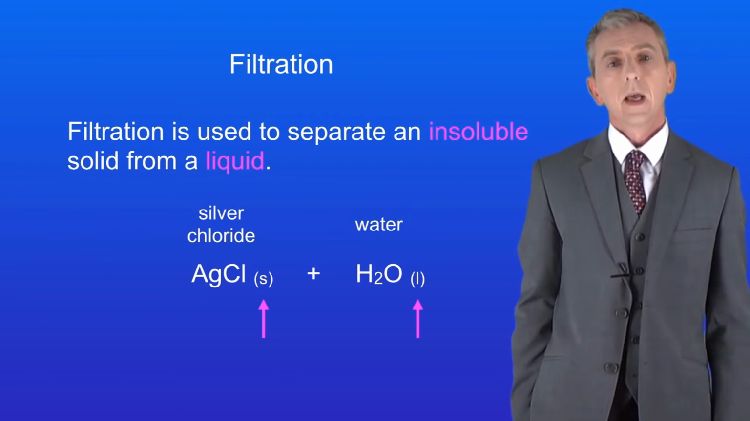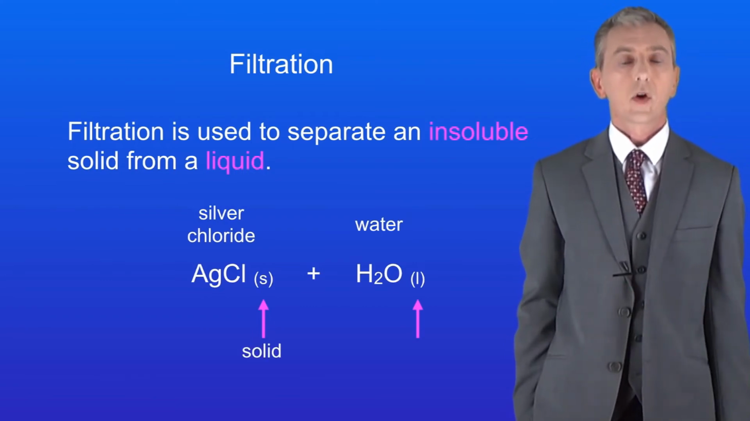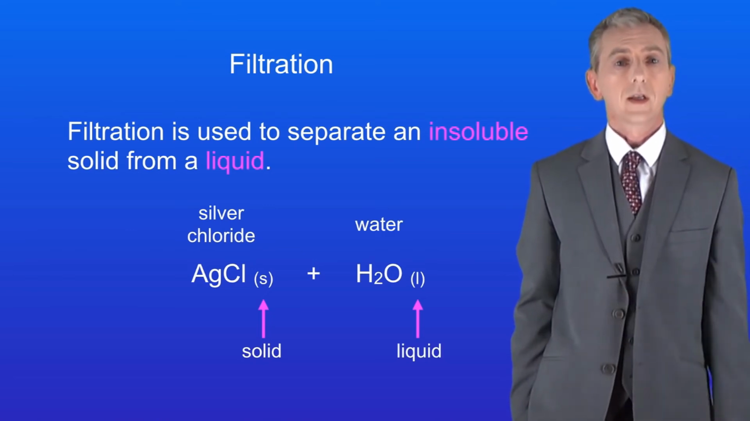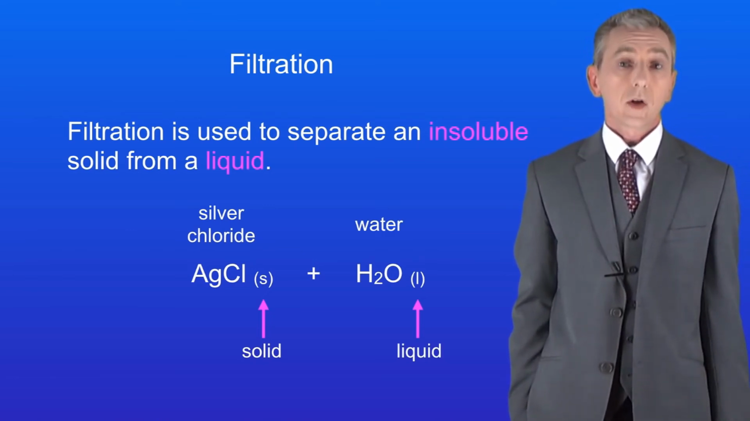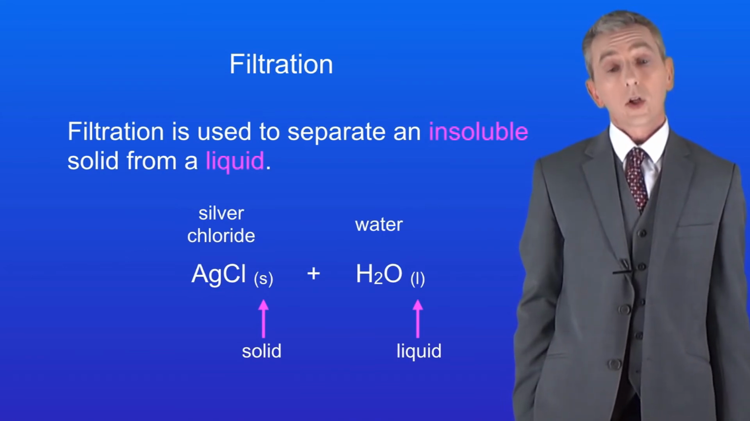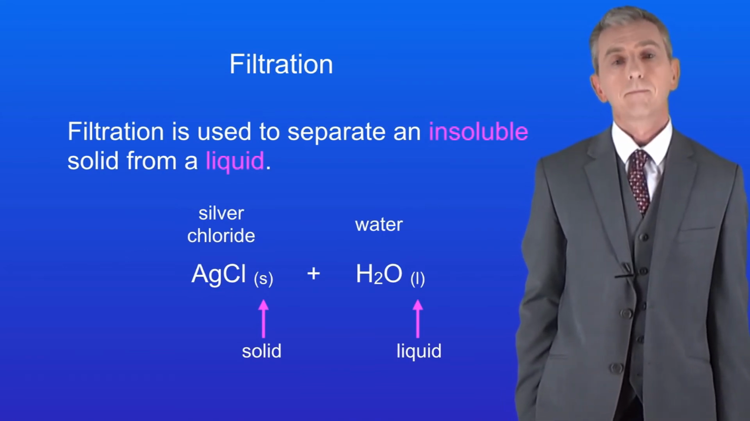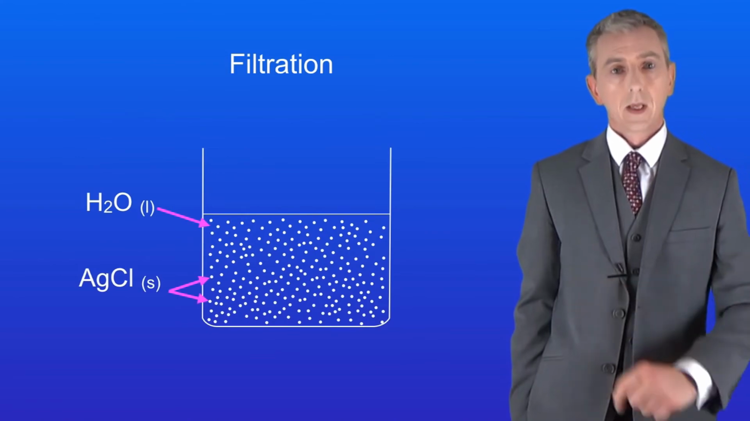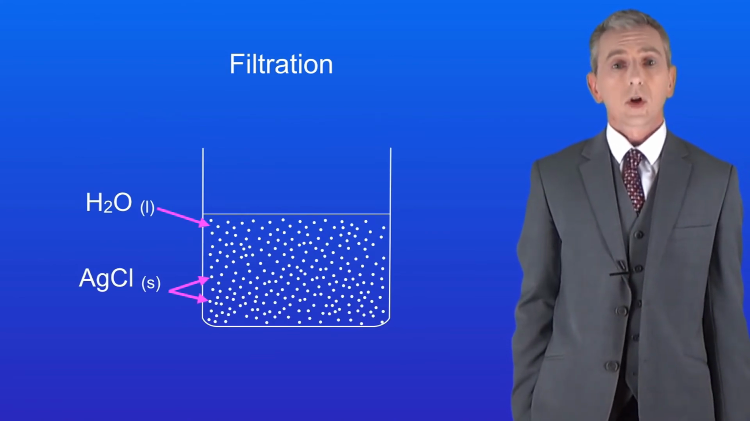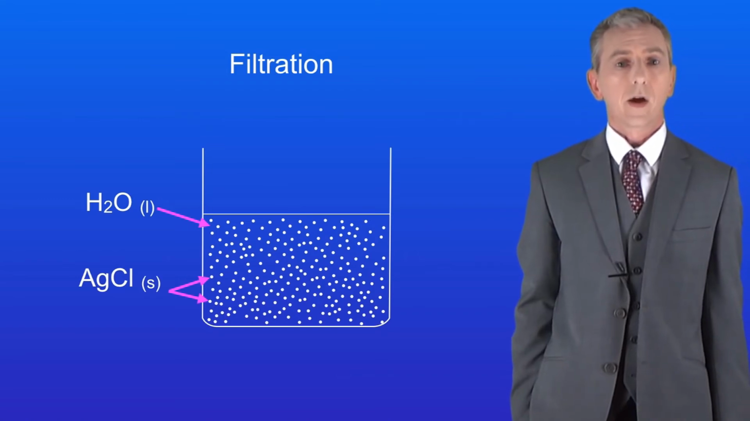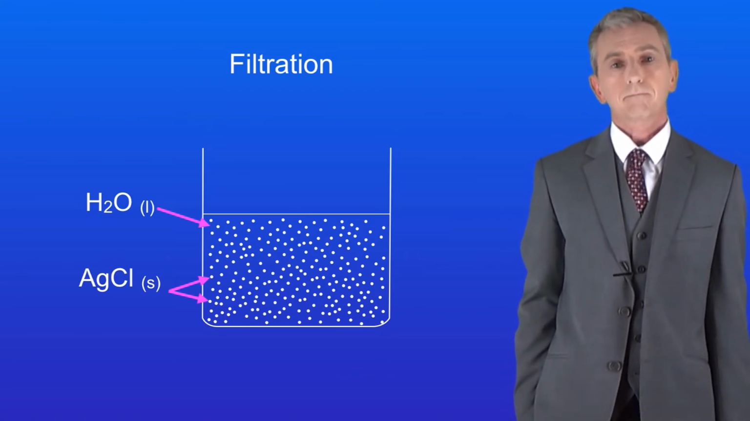This little s tells us that silver chloride is a solid. The little l here tells us that water is a liquid. Now, silver chloride is actually insoluble in water, so it will not dissolve, and you would be given that information in the exam. So I have a solid material suspended in a liquid, and I'm showing you that here. Now, obviously, this diagram is not to scale, as you'd not normally be able to see individual particles of silver chloride, but you should get the idea.